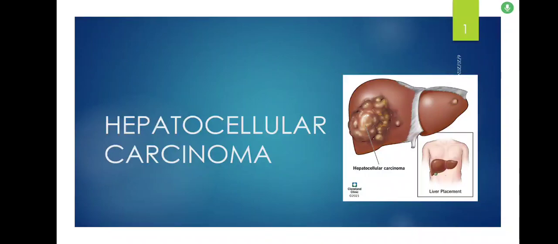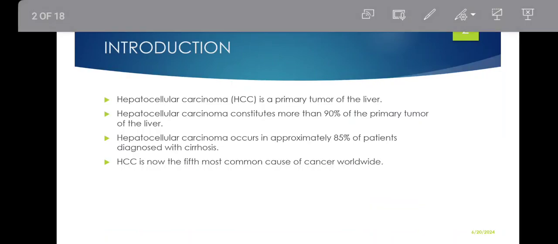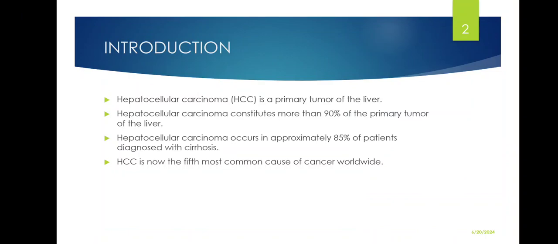Hello everyone. Today we'll be discussing hepatocellular carcinoma. It basically refers to a cancer whose primary origin is the liver. Hepatocellular carcinoma is a primary tumor of the liver. It constitutes more than 90% of the primary tumors of the liver, and it occurs in approximately 85% of patients that are diagnosed with liver cirrhosis.